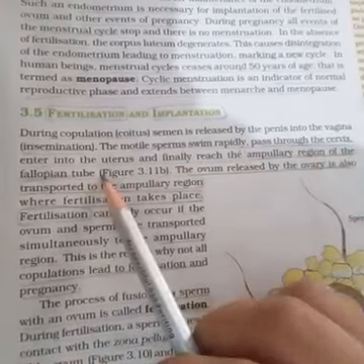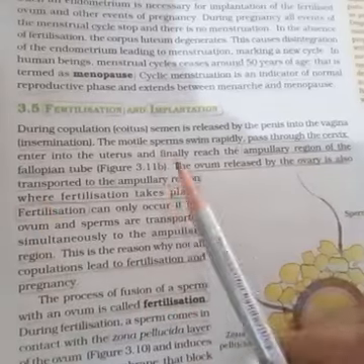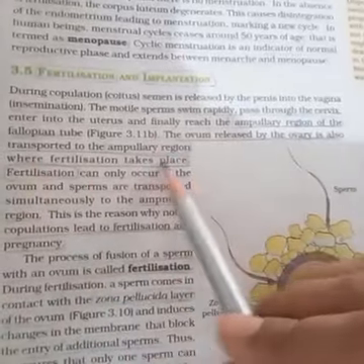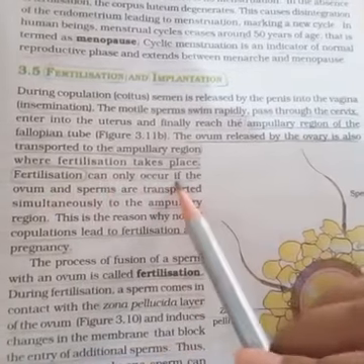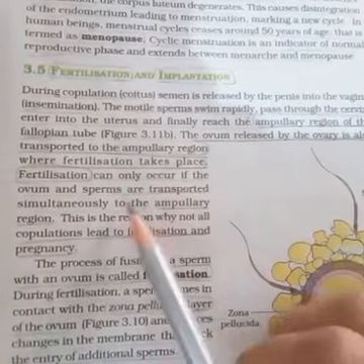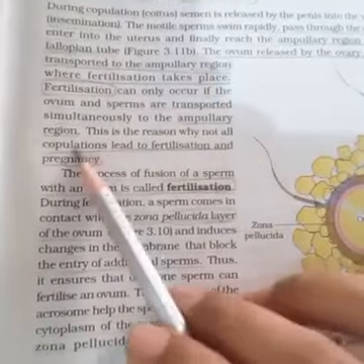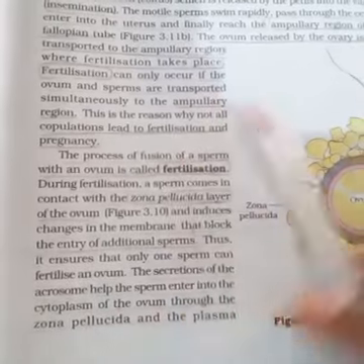of the fallopian tube. The ovum released by the ovary is also transported to the ampullary region, where fertilization takes place. Fertilization can occur only if the ovum and the sperm are transported simultaneously to the ampullary region. This is the reason why not all copulations lead to fertilization and pregnancy.